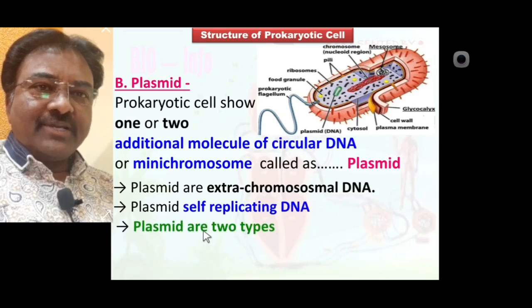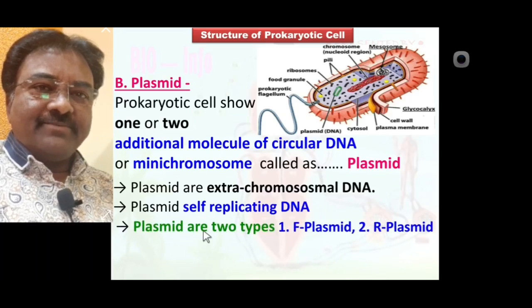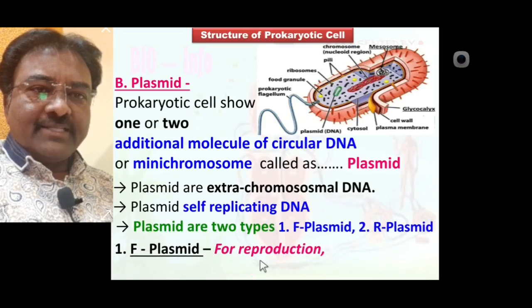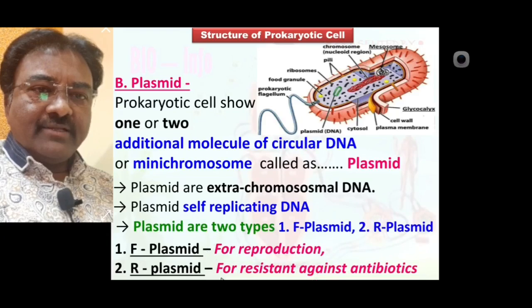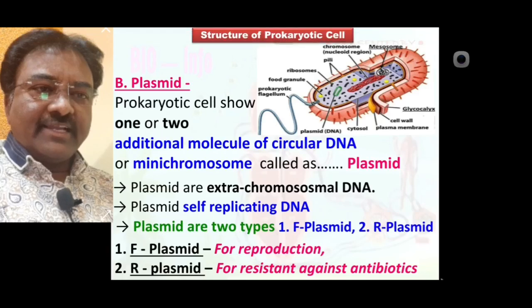Plasmids are of two types, F plasmid and R plasmid. F plasmid is specially for reproduction, while R plasmid is for resistance against antibiotics.